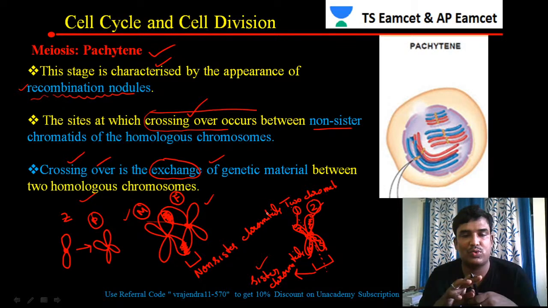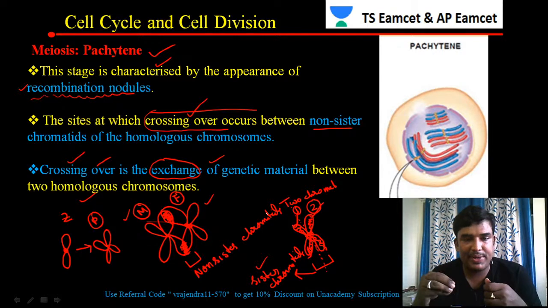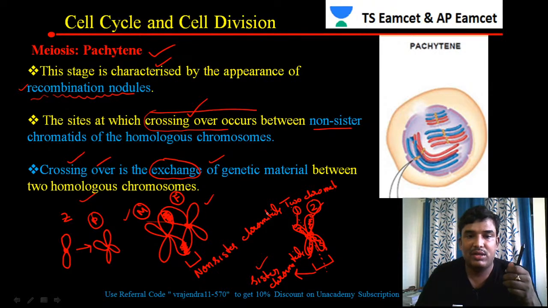In multiple choice questions they'll ask you, what is happening in the process of crossing over? In the process of crossing over, what happens is exchange of genetic material. The exchange of genetic material is taking place between the homologous chromosomes. Exchange is taking place, no doubt. Exchange is taking place between what type of chromatids? Between the non-sister chromatids.